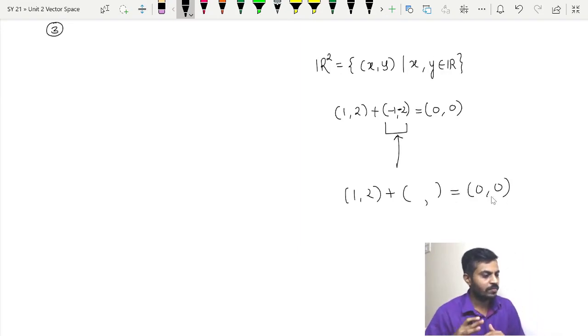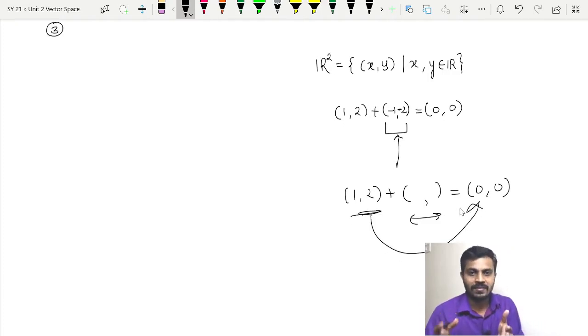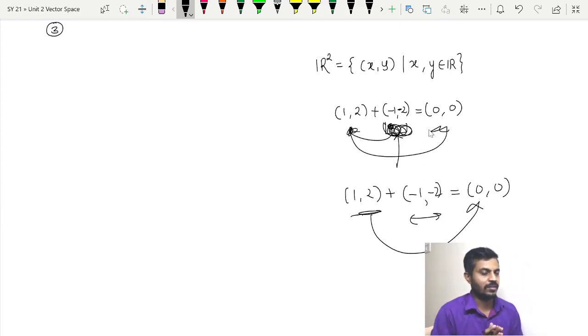And if you think for some time, your answer will be no. There is only one vector that I can put here that can be added to (1, 2) and we will get the 0 vector, and that vector is of course nothing but (-1, -2). This is nothing but the uniqueness, because there is one and only one vector, that is (-1, -2), which after adding to (1, 2) we will get a 0 vector back.